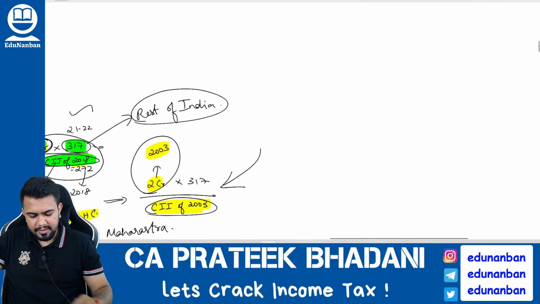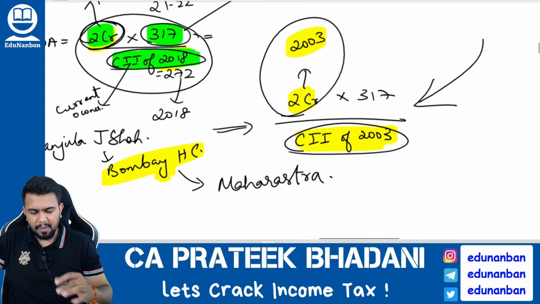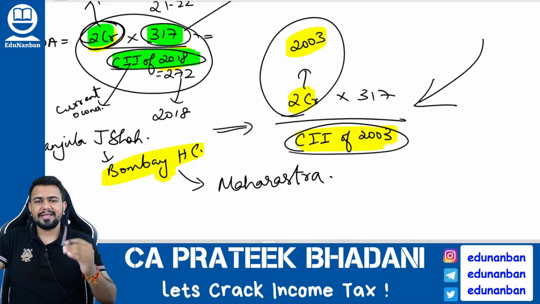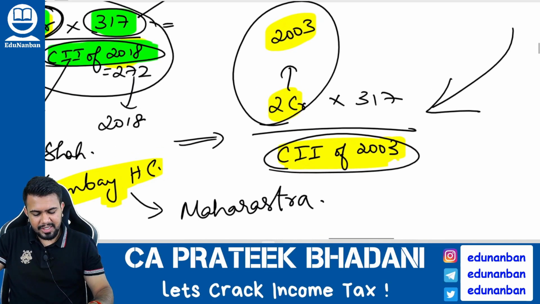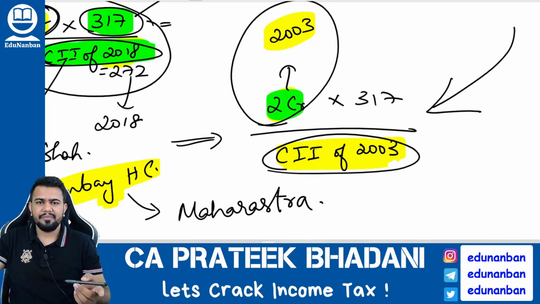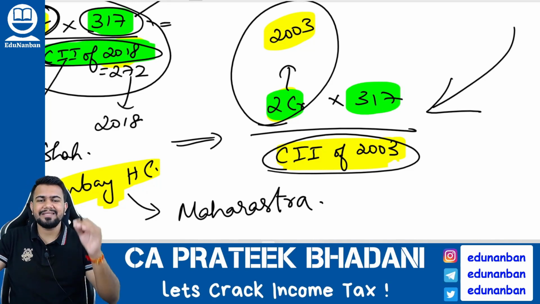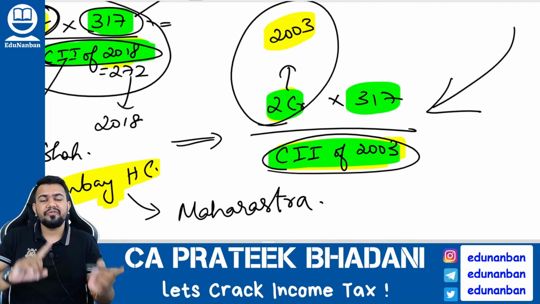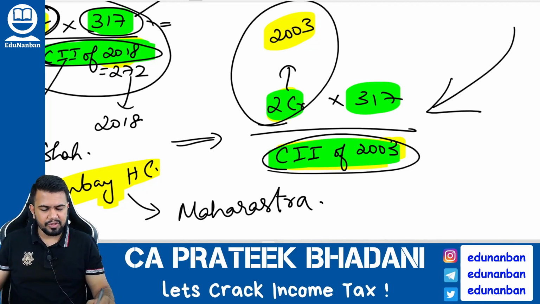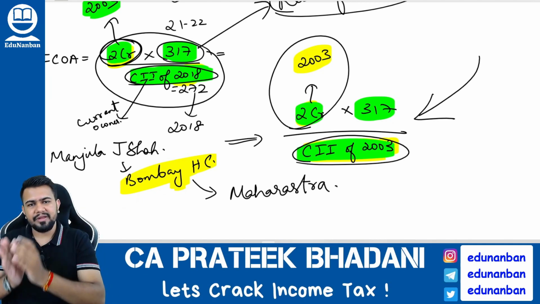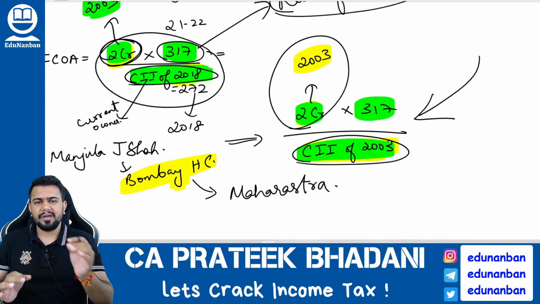But there was a case in Bombay High Court which is applicable only to Maharashtra state, the case of Manjula J. Shah. In Manjula J. Shah case, what will happen? You have to take cost of acquisition from previous owner, multiplied by cost inflation index in the year of transfer and divided by cost inflation index also from the previous owner itself, that is from 2003. So in Manjula J. Shah case, cost inflation index will apply from previous owner, but in any other case it will apply from current owner.